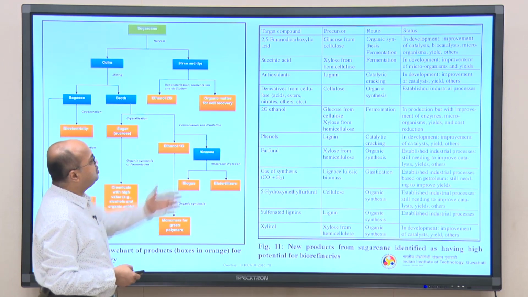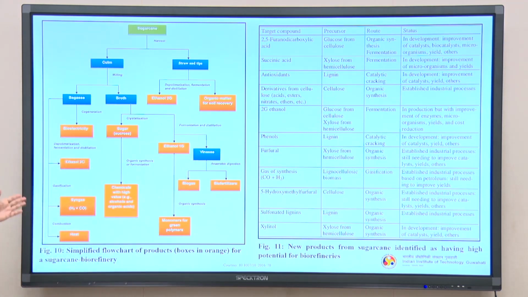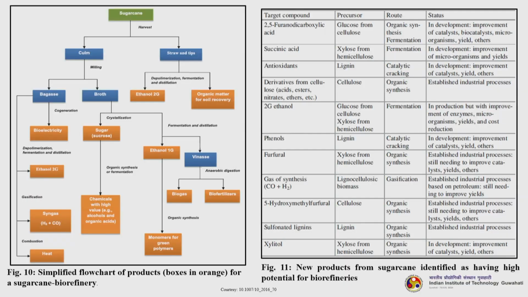Okay. So, this is what is described here in the table: the target compound, precursor, the route, the status. Let us see succinic acid. The precursor is xylose from hemicellulose, the route is fermentation, and the status is in development. Improvement of microorganisms and yields is required. Then let us talk about 2G ethanol. The precursor is glucose from cellulose and xylose from hemicellulose, both. The route is fermentation. The status is in production, but improvement of enzymes, microorganisms, yields and cost reduction is required.